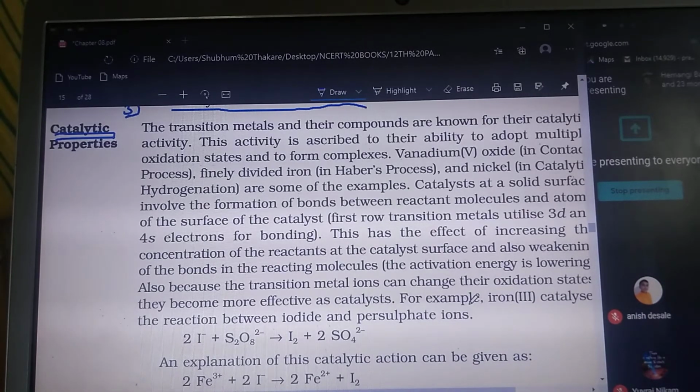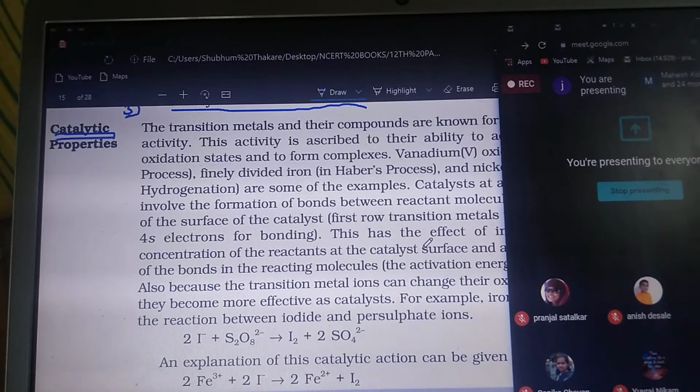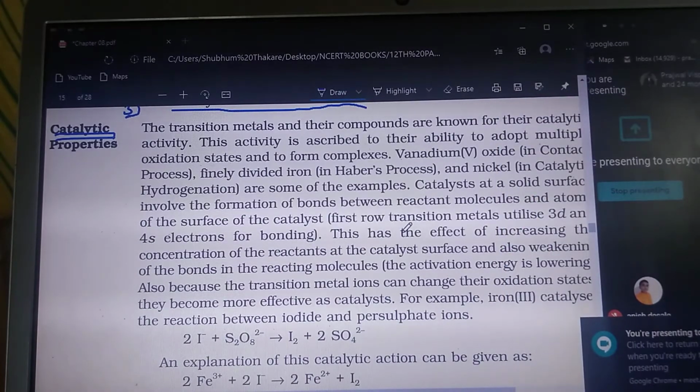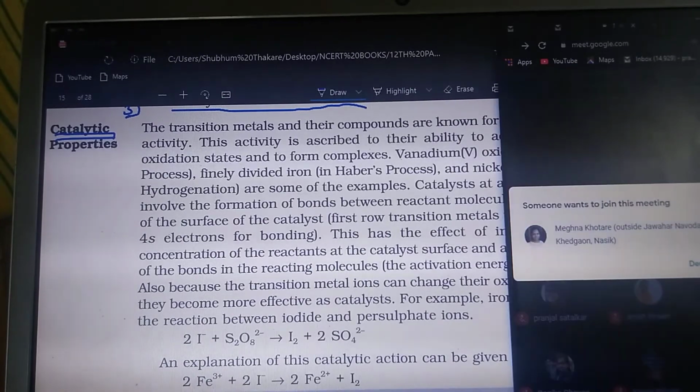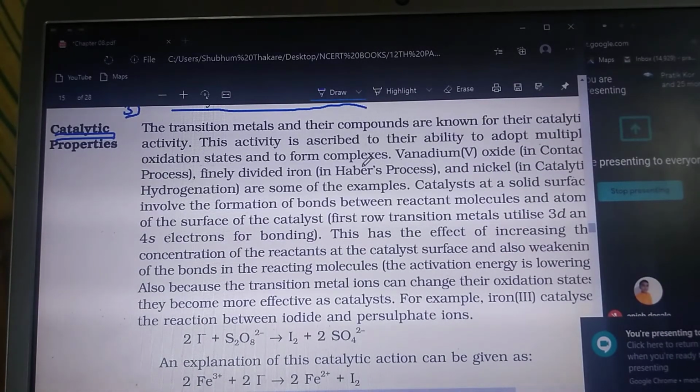And the third point is the variable oxidation states. As stated earlier, while explaining variable oxidation state, I mentioned that the transition metals show variable oxidation states. Now why do they show variable oxidation states? Due to the incompletely filled d orbital. That is one of the reasons why they show variable oxidation states.